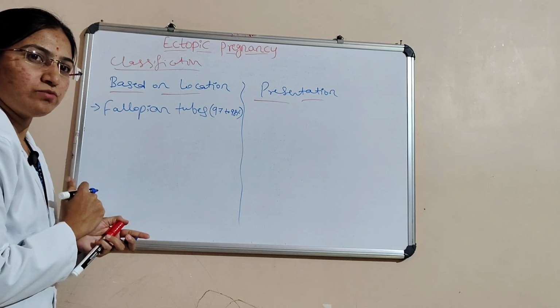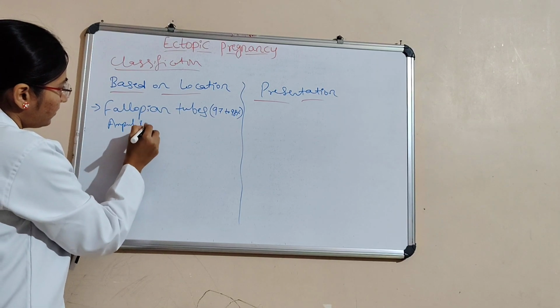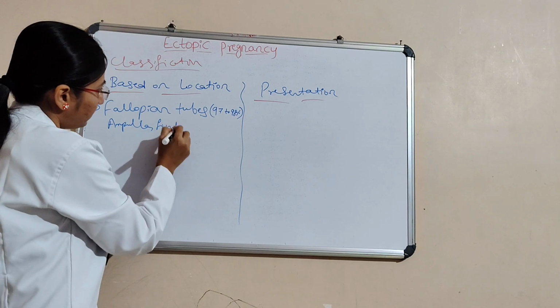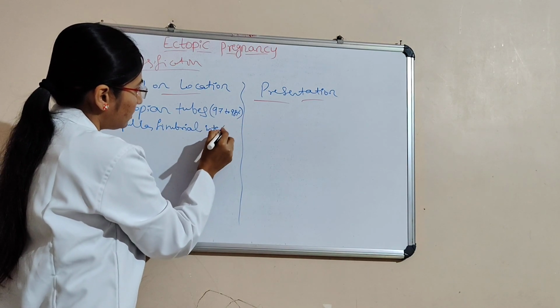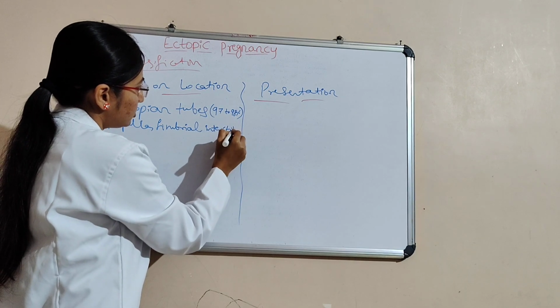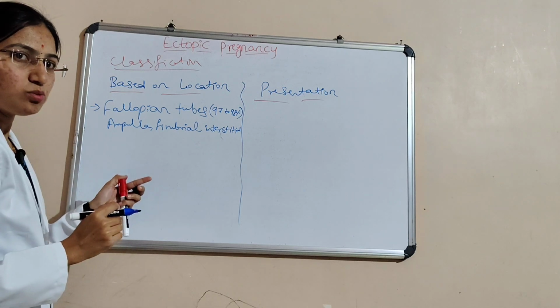What are the parts of the fallopian tubes here? That is ampulla, fimbrial, interstitial. These are the parts of the fallopian tubes.